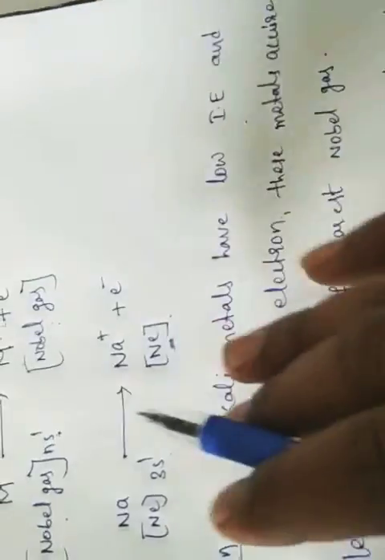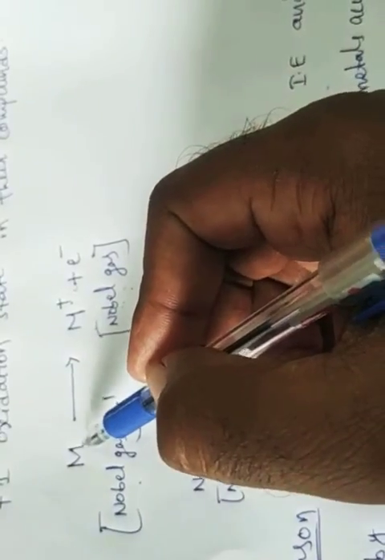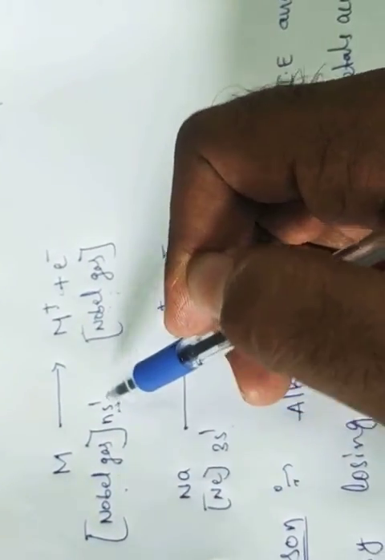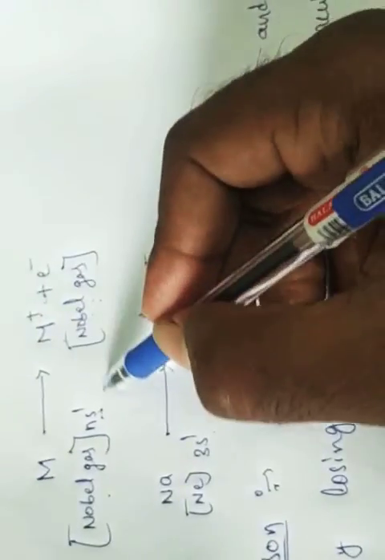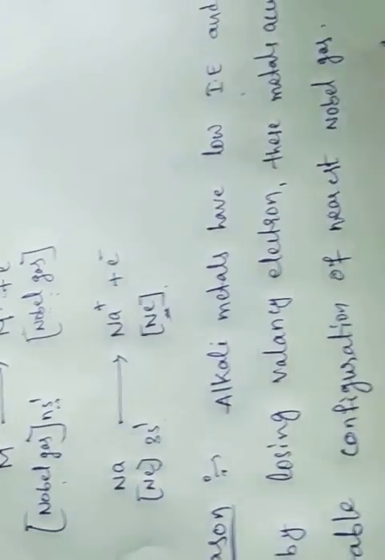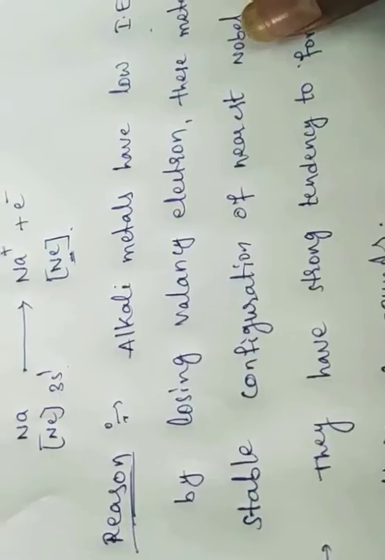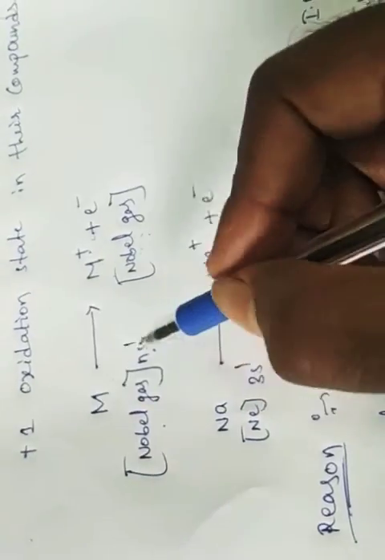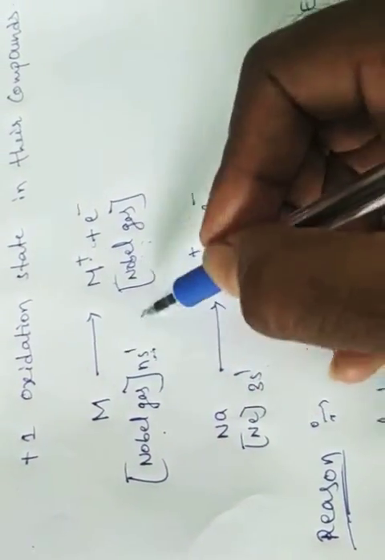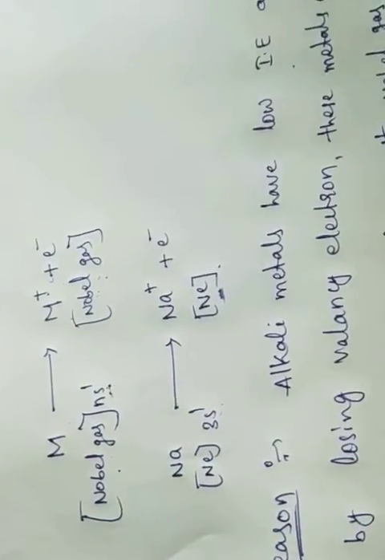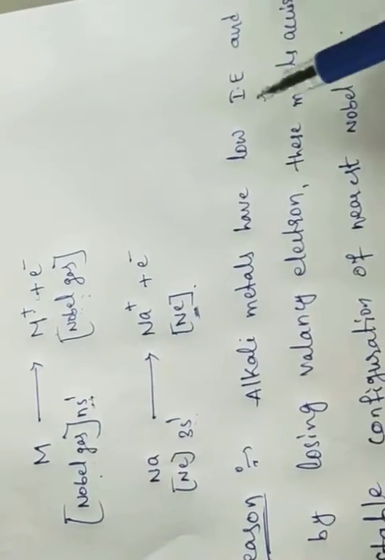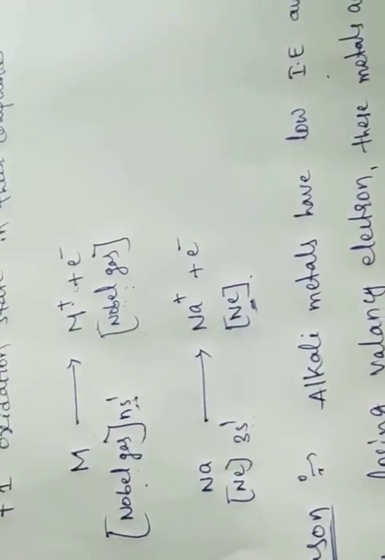Suppose M is there; from the valency shell we remove one electron, and we need some energy. That energy is called ionization energy.